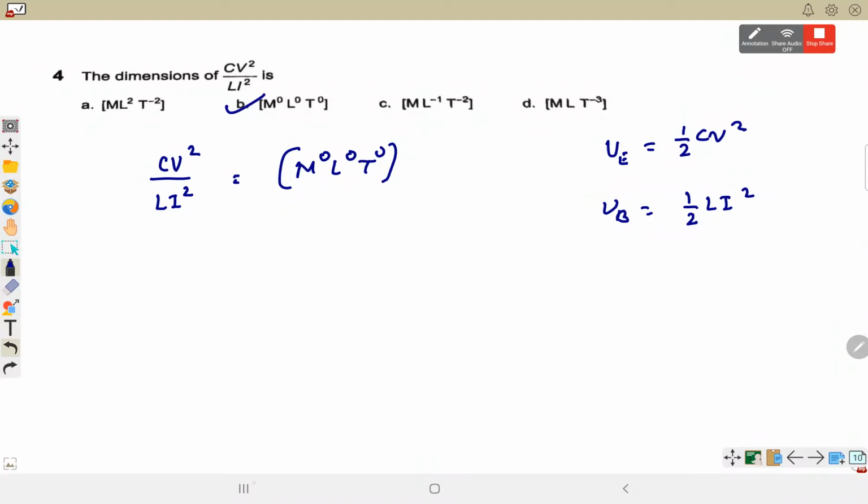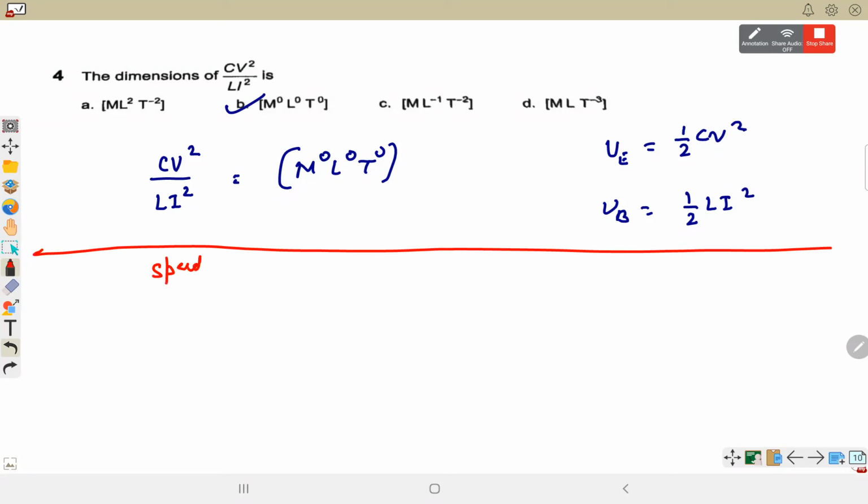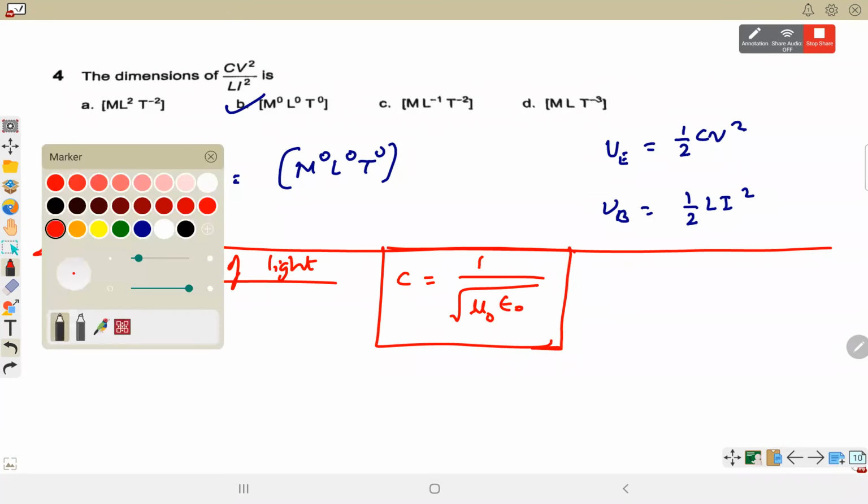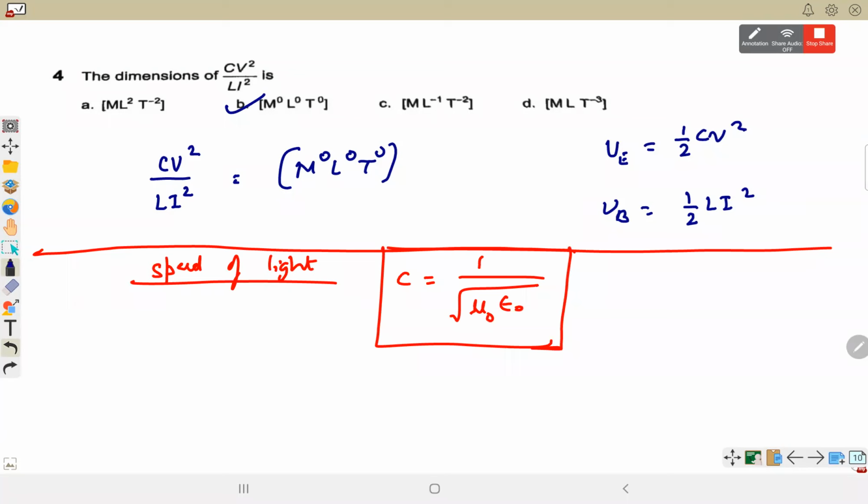By remembering some standard formulas, we can find dimensions directly, like the time constant formula, or the speed of light formula. Speed of light, or speed of any EM wave, is expressed in terms of its electromagnetic property, root of mu naught into epsilon naught. In another medium, as you have studied in EM waves, this mu naught will become mu, epsilon naught will become epsilon. So from this formula we can also calculate the dimension of mu naught epsilon naught.